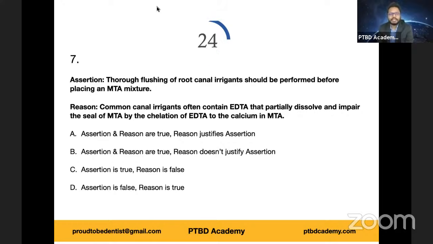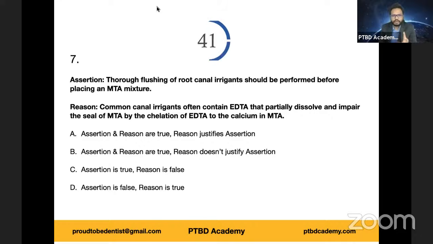Okay, so thorough flushing is important because, as you all rightly mentioned, there can be chelation. If there is any remnant irrigant, EDTA-based irrigant, it can chelate to the calcium in MTA, right? Compromising the setting, right? So option A is the right answer.